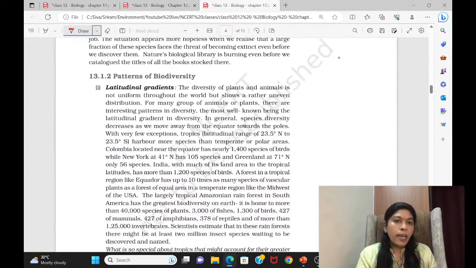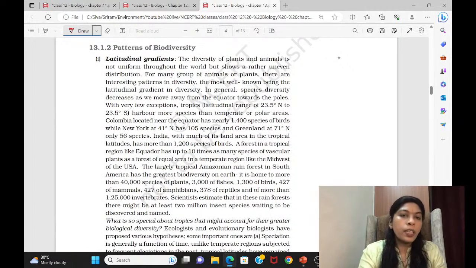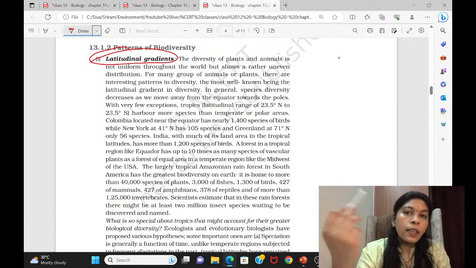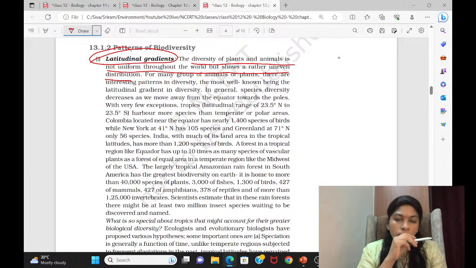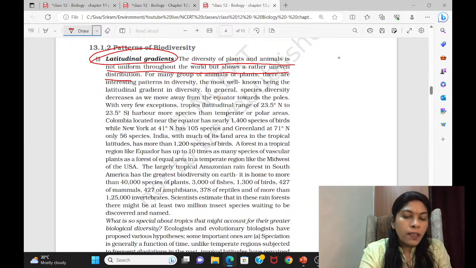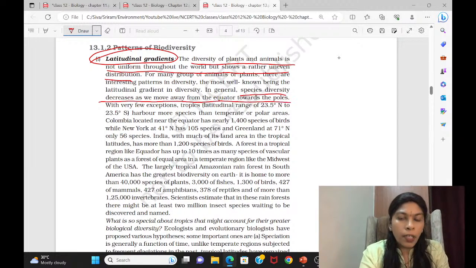So come to the patterns of biodiversity. See this latitudinal gradient. This we have already discussed in lower classes also, but here also they have given the same thing. The diversity of plants and animals is not uniform throughout the world. It shows uneven distribution. That means the species diversity decreases as we move away from the equator towards the poles. This was asked in UPSC already.